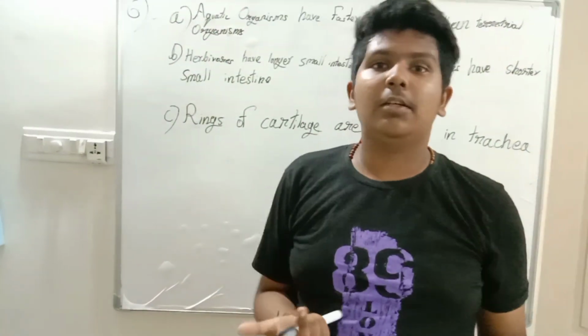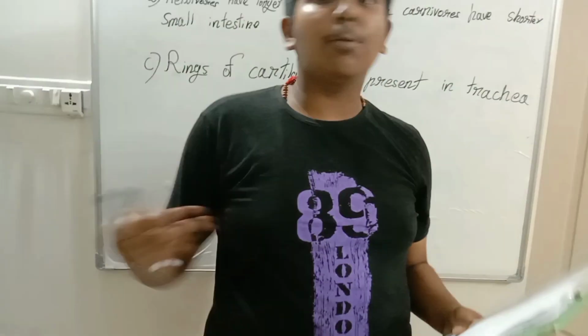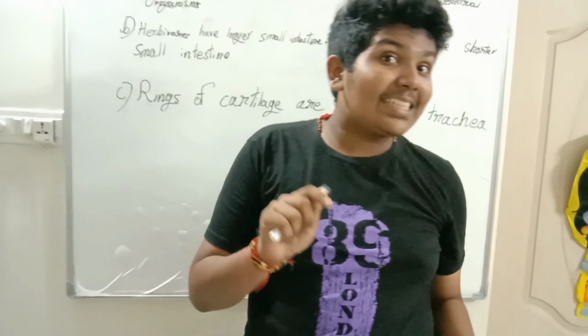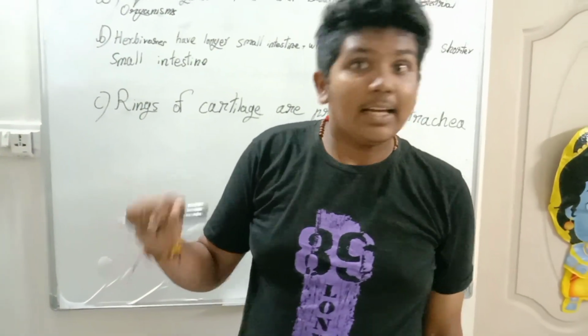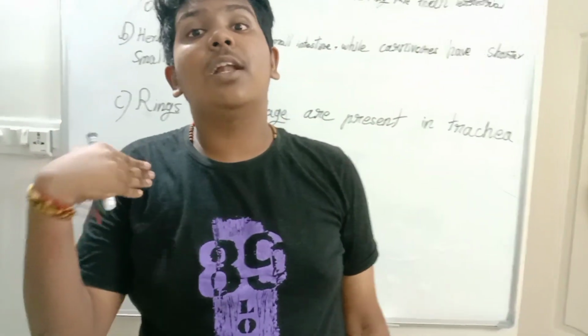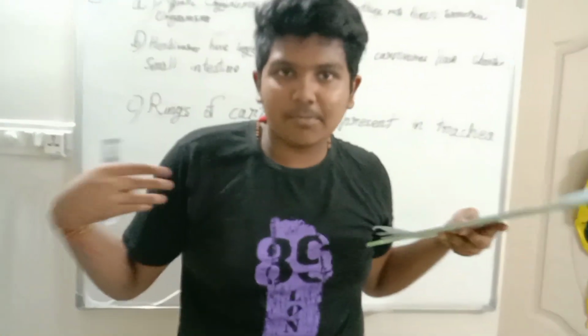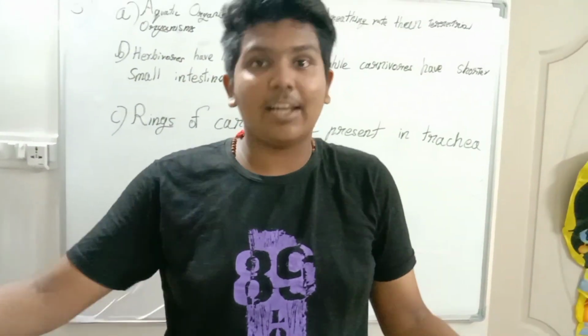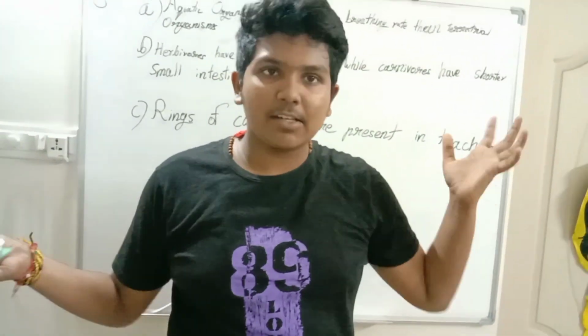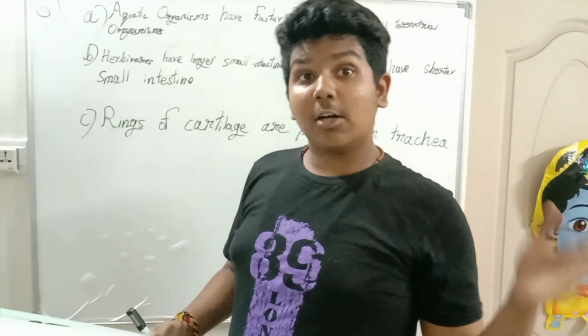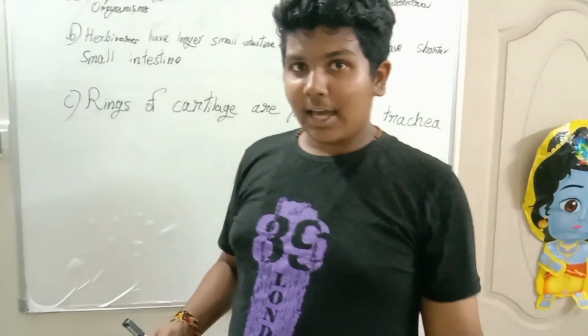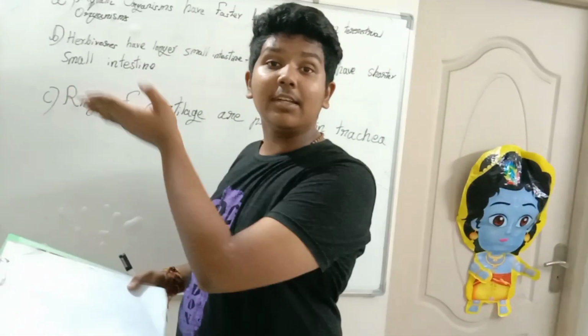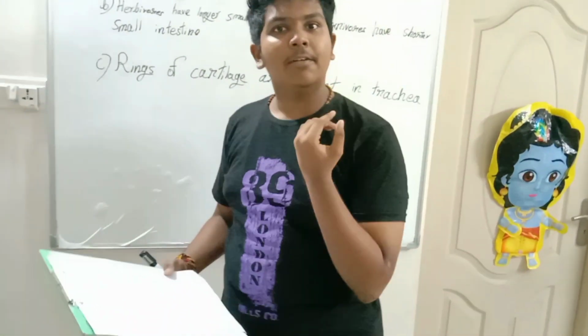They have a faster breathing rate, meaning they breathe much faster than terrestrial organisms. Terrestrial means those which live on land, such as us. So I am literally standing on land, you are also sitting on land, so we all are terrestrial organisms. So how do aquatic organisms have a much higher breathing rate than us?